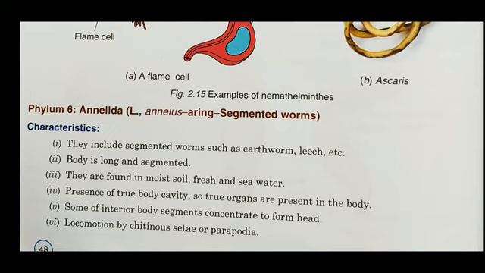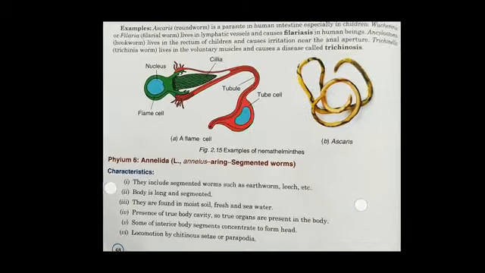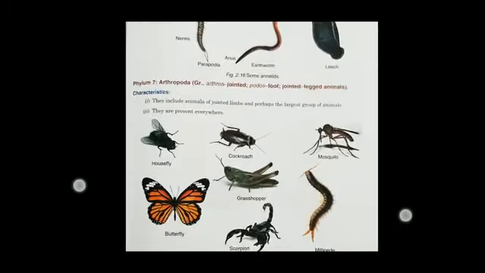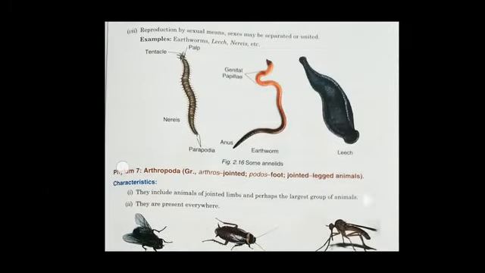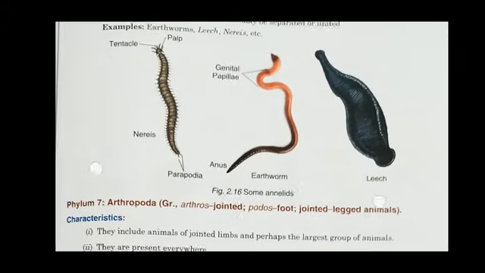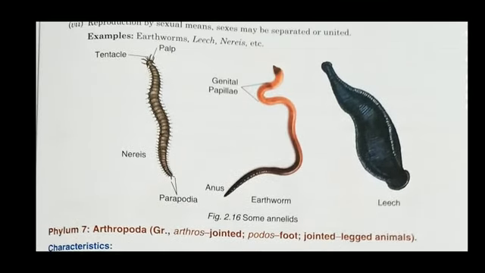Some of the anterior body segments concentrate to form head. Locomotion by chitinous setae or parapodia. And you might have seen this commonly everywhere, right?